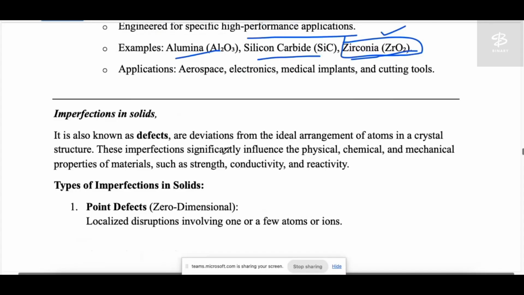If we talk about applications: aerospace, electronics, medical equipment, and cutting tools. Cutting tools, I mean, they all need high strength, high hardness, and less weight. If we talk about aerospace, what do we need? The strength must be high because at higher altitude there is high collision and higher friction. The air molecules touch the surface of the airplane or aerospace craft at a very high speed.